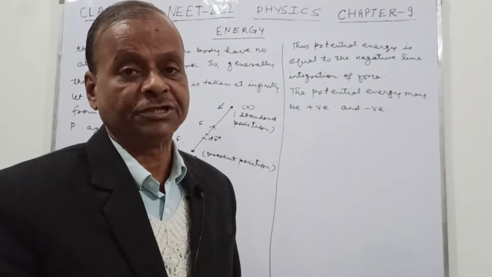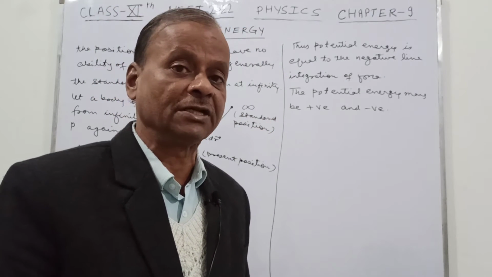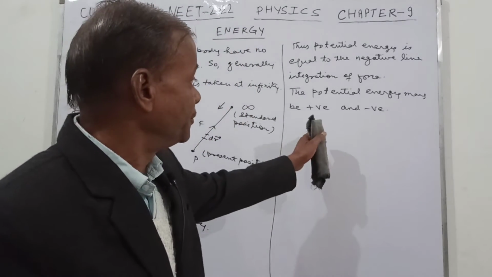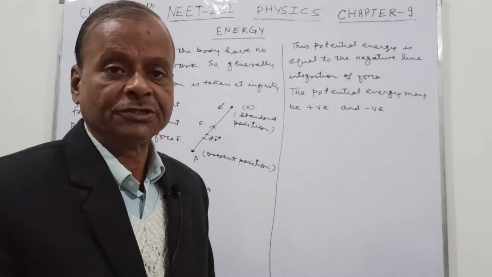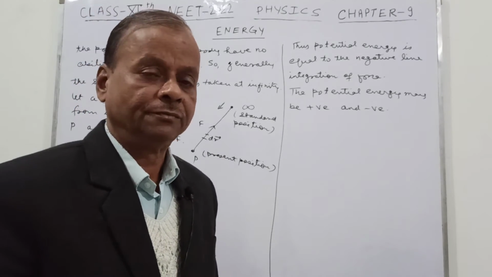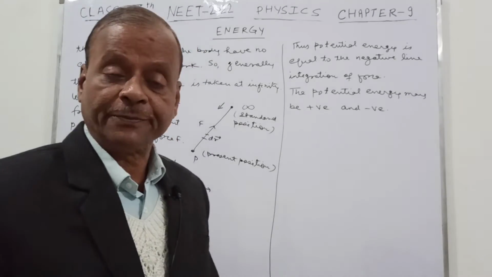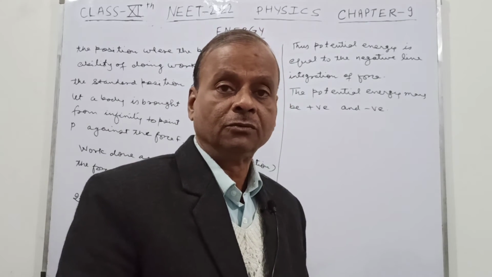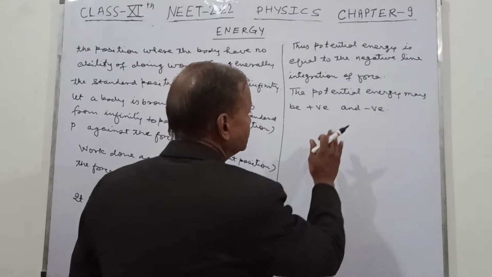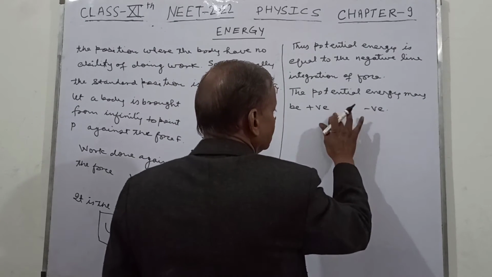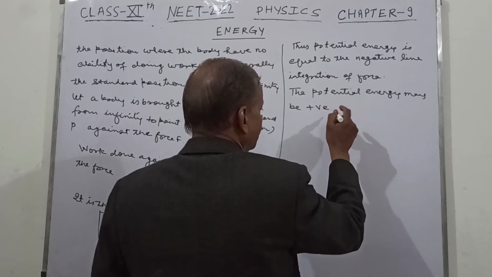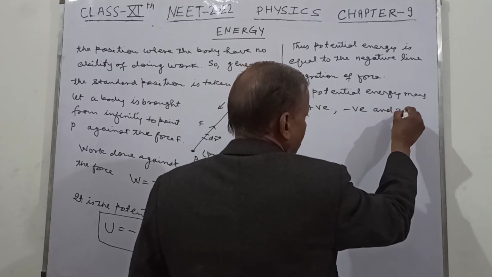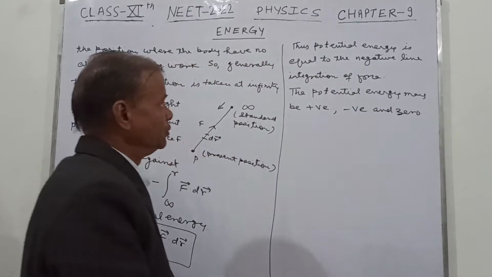And if it is in the direction of the force, then this potential energy will be positive. So whenever we have potential energy, it may be positive or negative. And suppose there is no work done at all, then the potential energy will be zero. Positive, negative, and zero.